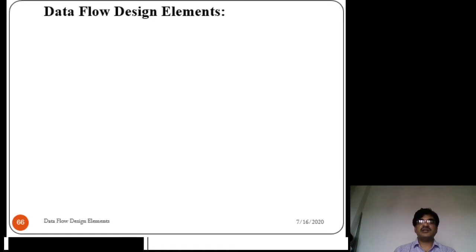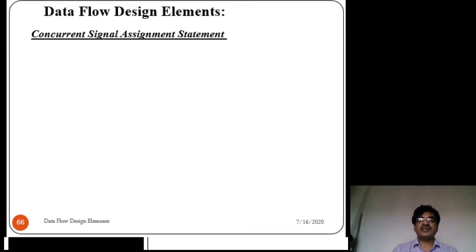Okay. So now in the data flow design elements, the data flow design elements are signal assignment statement, conditional signal assignment statement, and selected signal assignment statement. In the data flow style, the types of concurrent statement are signal assignment statements, conditional signal assignment statements, and selected signal assignment statements. So these are the three different signal assignment statements we are using in the data flow style.